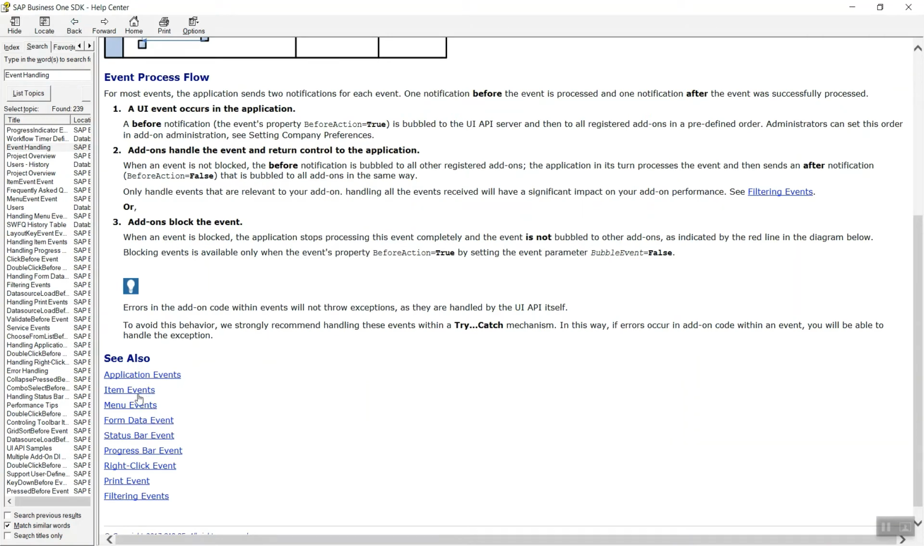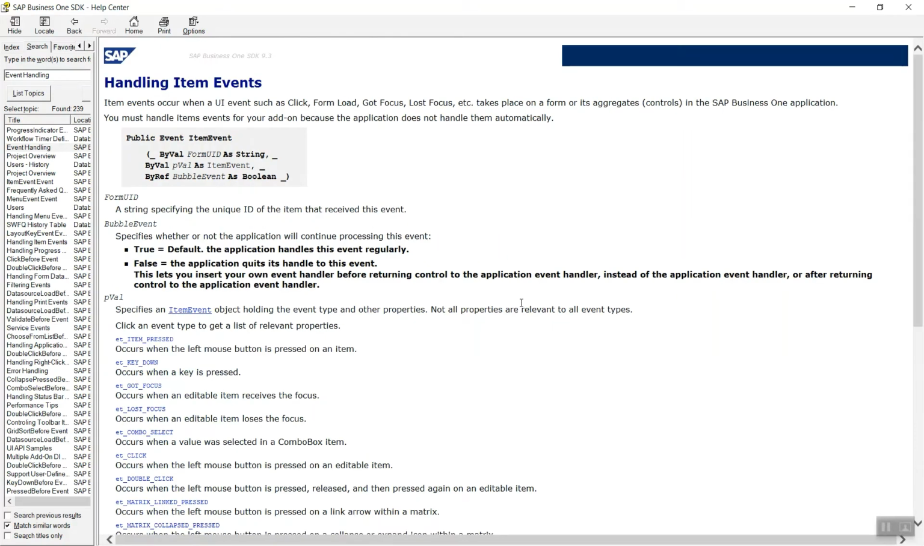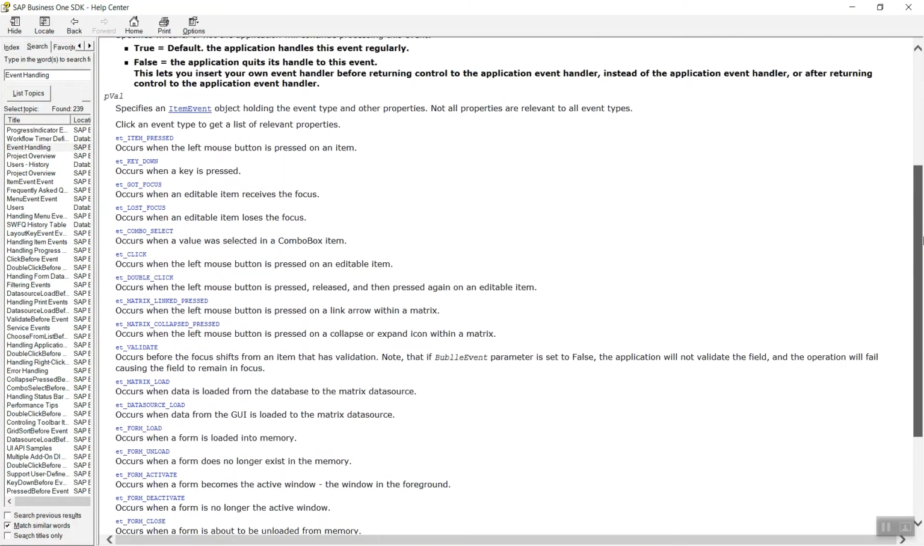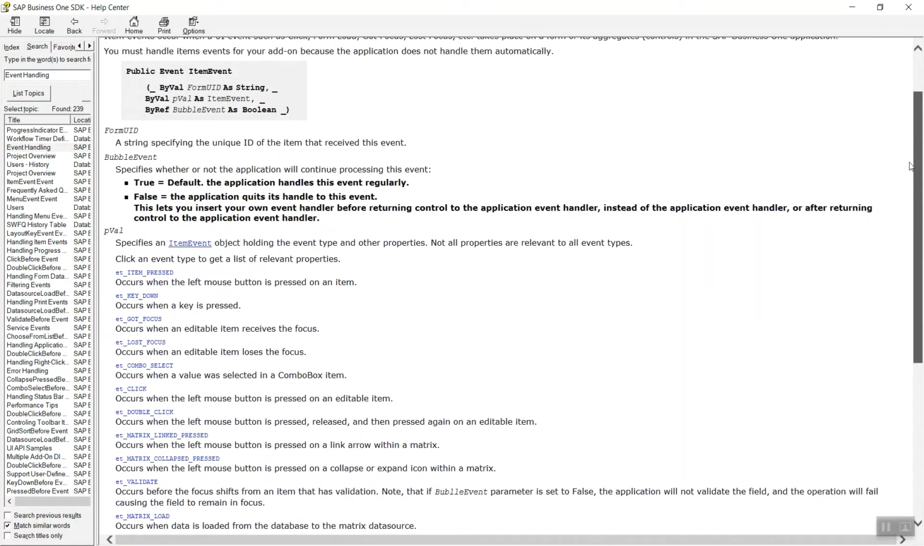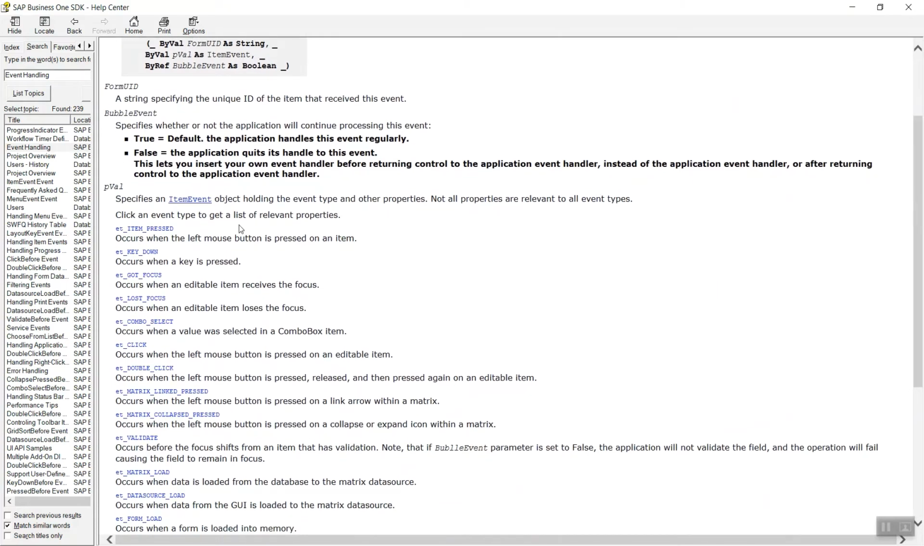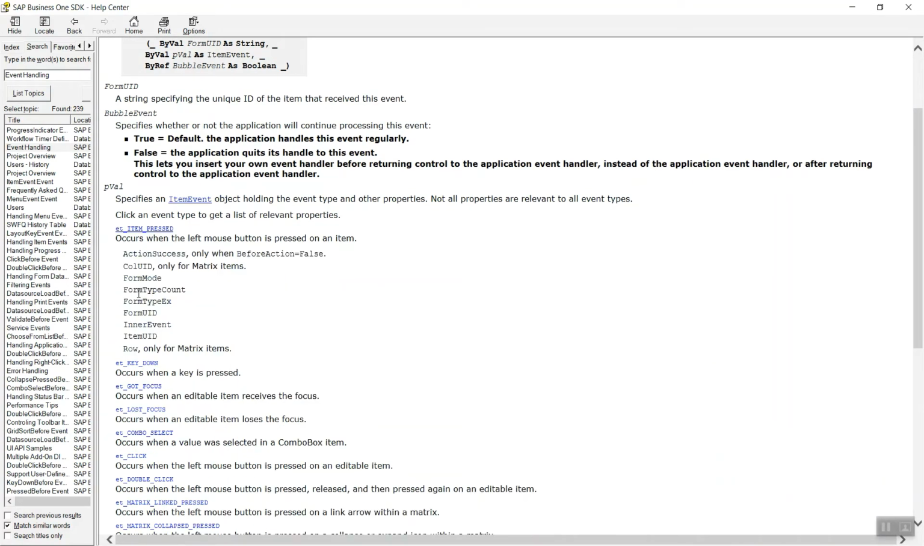Now come to item events. These are the mostly used events on your application form. These are the various events that come under item event. You can see here item press event. These are the mostly used properties of the event. All properties are not used all the time. These are related with some specific items also.